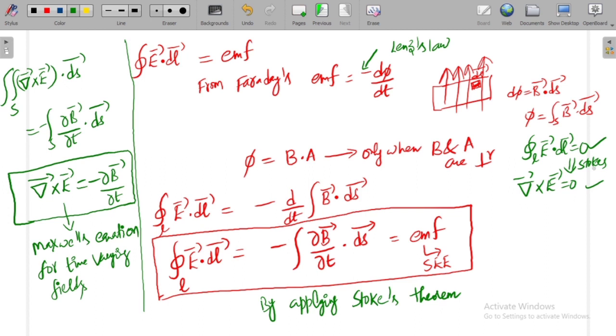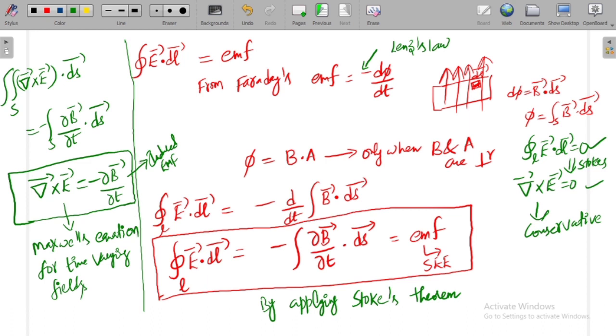So this is one of the Maxwell equations which gives us the conservative nature of electrostatic field, and this is one of the Maxwell equations for time varying fields, which is due to the induced EMF, which is a statically induced EMF.